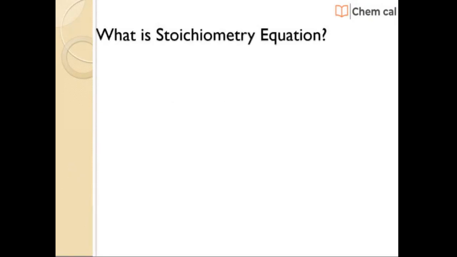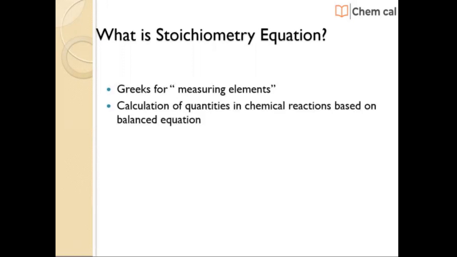What is stoichiometry? In Greek, measuring elements. So stoichiometry literally translated means the measuring of elements. Based on the textbook definition, stoichiometry is the calculation of quantities in a chemical equation. In given chemical reactions, stoichiometry tells us what quantity of each reactant we need in order to get enough of our desired product. Stoichiometry is the heart of the production of many things you use in your daily life.